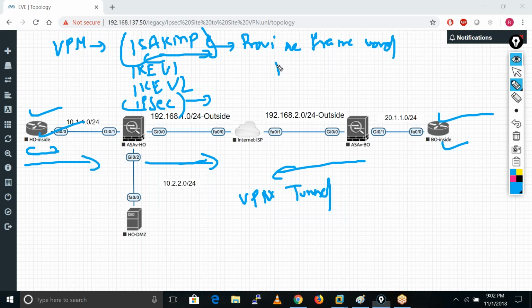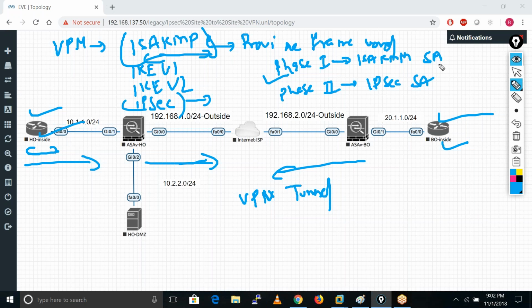So what happens now in VPN? We have two phases, phase 1 and phase 2. Phase 1 is known as ISAKMP SA. So in phase 1, the ISAKMP SA is created, and in phase 2, the IPsec SA is created. Remember this thing for now. We have two phases. In the first phase, the ISAKMP SA is created, and in the second phase, the IPsec SA is created.